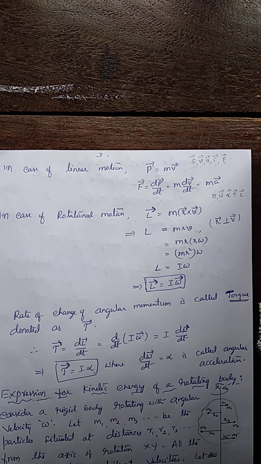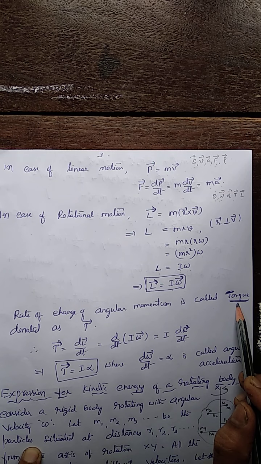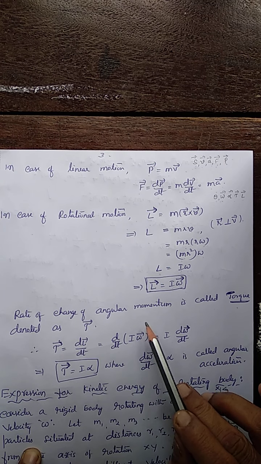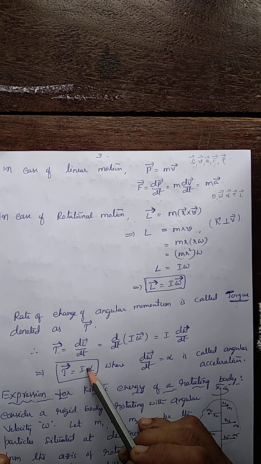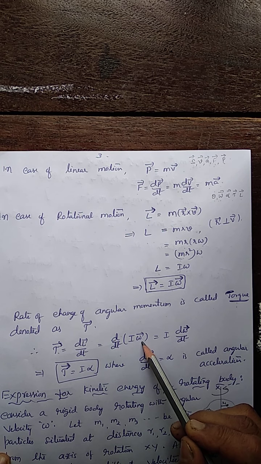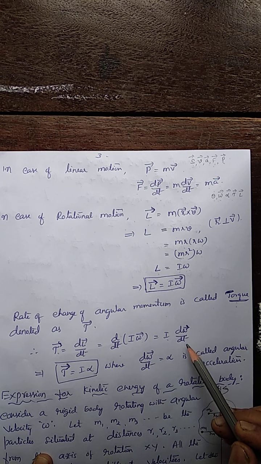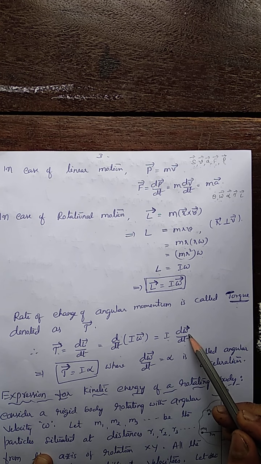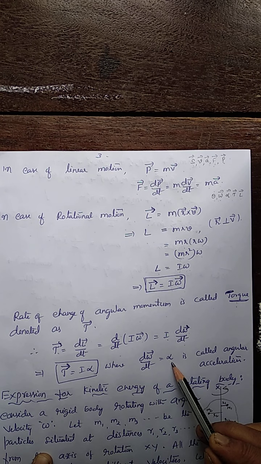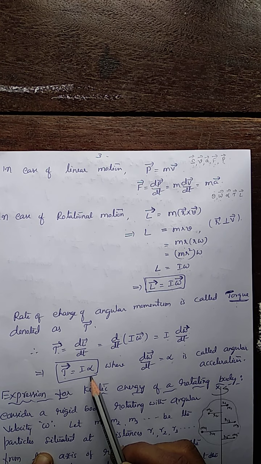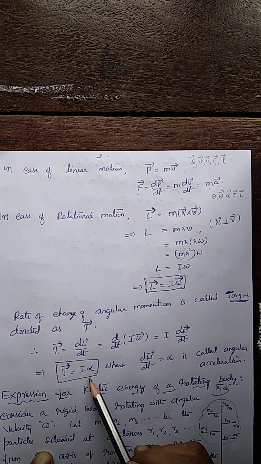Now, in rotational motion, the torque overcomes inertia. What is torque? The rate of change of angular momentum is called torque. So tau vector is dL vector by dt. It is d by dt of I omega, and since I is a scalar, it is I into d omega by dt, the rate of change of angular velocity, which is angular acceleration. So tau is I alpha. See, F is m a; similarly, in rotational motion, tau equals I alpha.